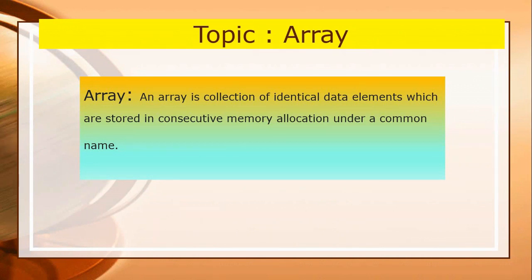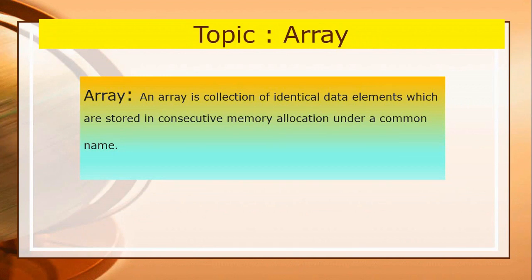Only one value you can assign to a. But suppose you have to store marks of various subjects of students, then how will you store them? For this purpose, the concept of array evolved.